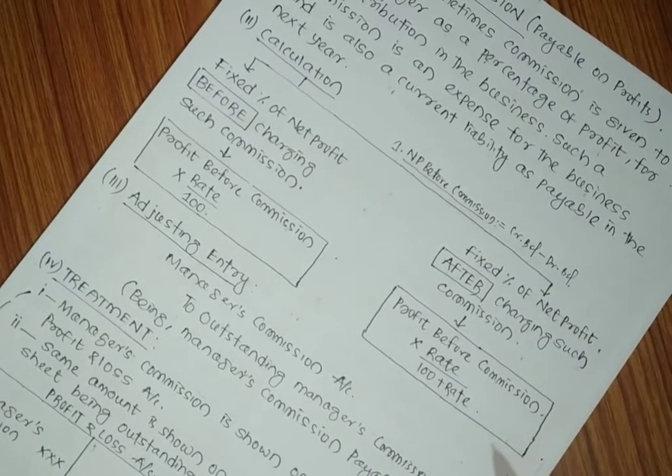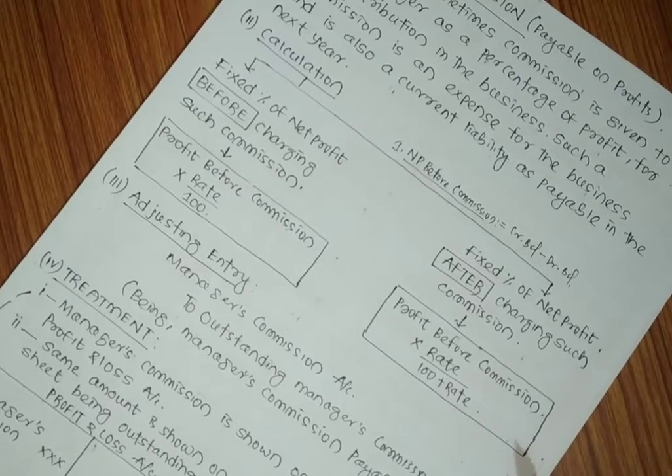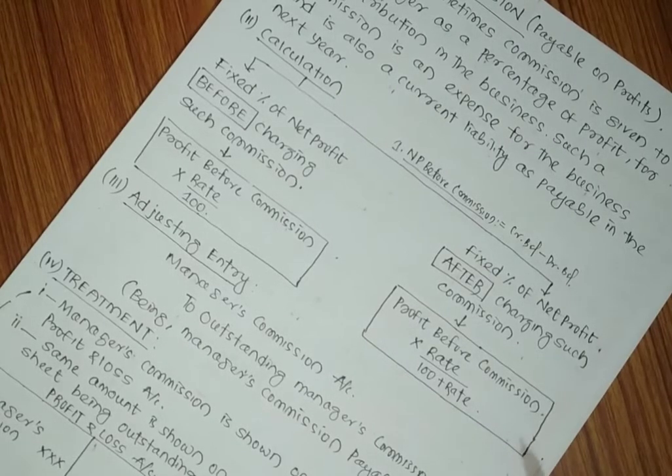Then only we will get the net profit before commission. So in the first case, if the commission is given before charging the commission, that means it is a fixed percentage of profit before charging such commission. Simply you have to calculate by taking the rate of commission, that is the percentage given in the question.